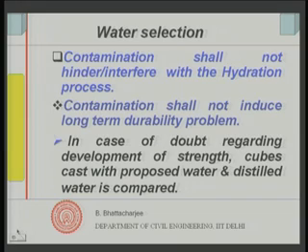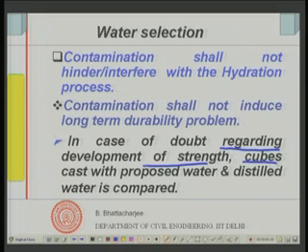So it is suggested that in case you have some doubt regarding development of strength, you can cast cubes with the proposed water and distilled water and compare them. Simple, because where you have doubt, the best thing is to take the most suitable water, that is distilled water, and use the proposed water and compare the cube strength results.